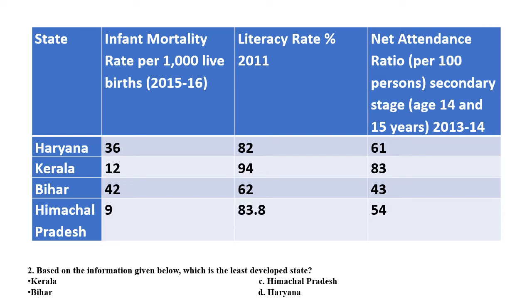So it shows the lack of health facilities in that state, and that state is most likely to be poorer compared to other states. So since literacy rate is the lowest in Bihar and net attendance ratio is also the lowest in Bihar and infant mortality rate is the highest in Bihar, Bihar is the least developed state among these four.